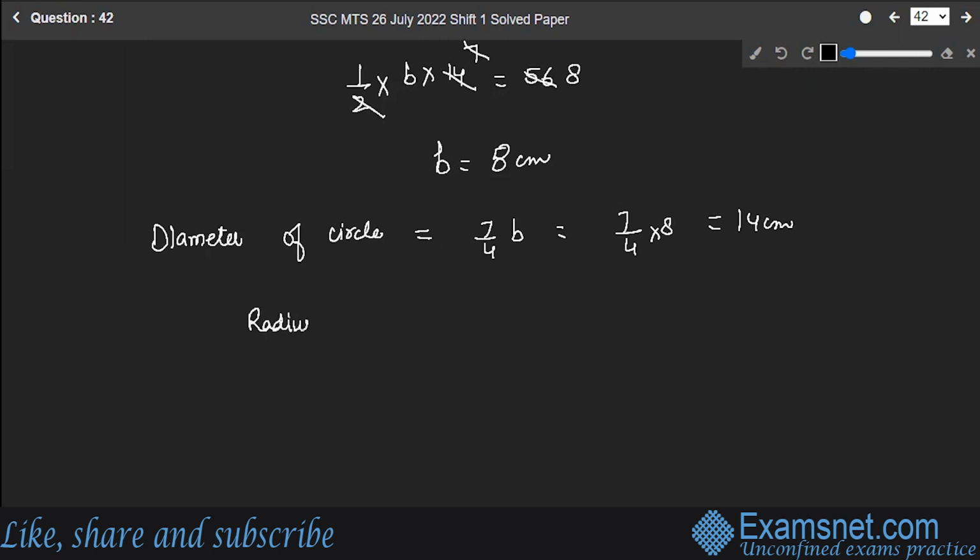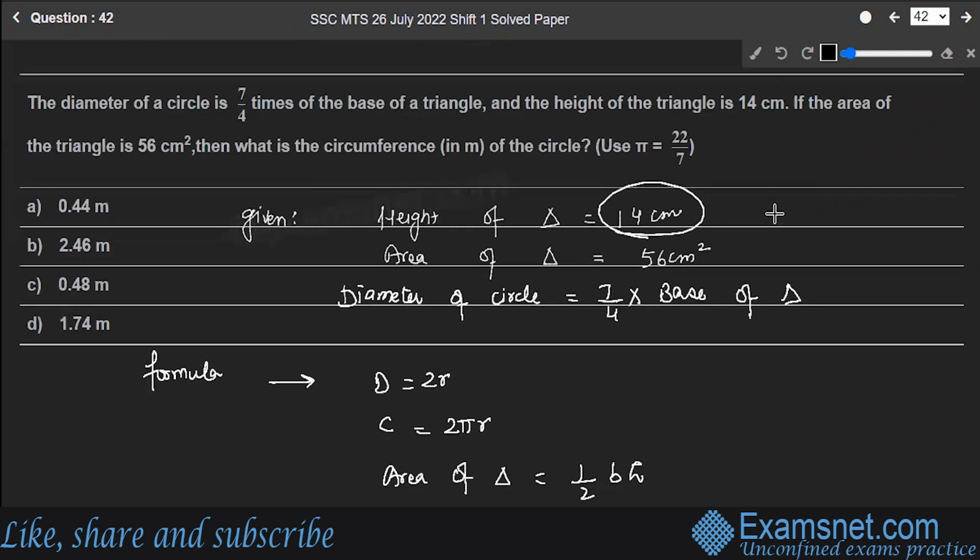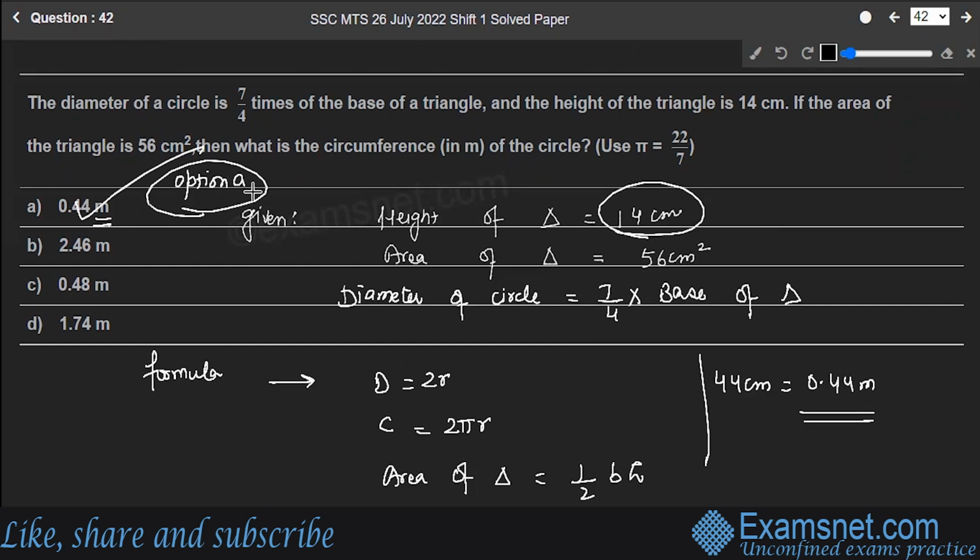That means what is the radius? It's half of 14, that is equal to 7 centimeters. Now, you know the radius, you can find out the circumference of the circle. So, circumference of circle is equal to 2 pi r, that is equal to 2 into 22 by 7 into 7, which is equal to 44 centimeters. So, let's check. Okay, all the options are in meters. So, if I'm converting 44 centimeters into meters, I'll get 0.44 meters, right? Option A is the correct answer to the question. Hope you are clear. Let's move to the next question.